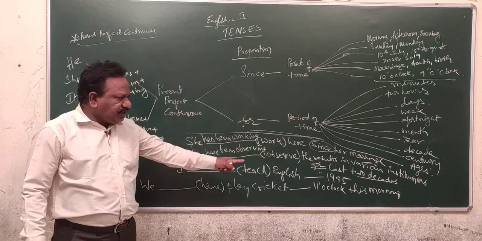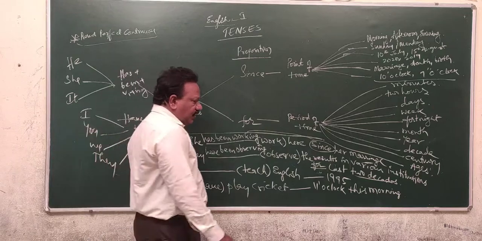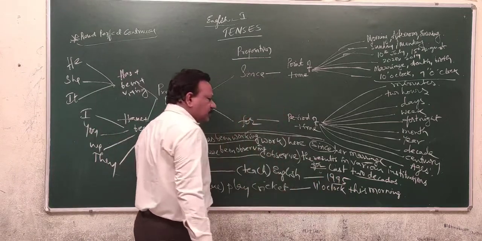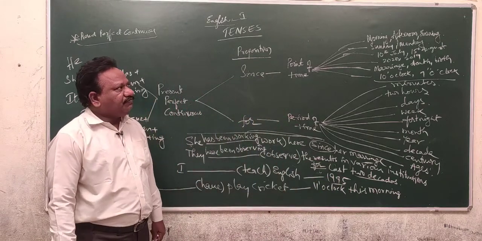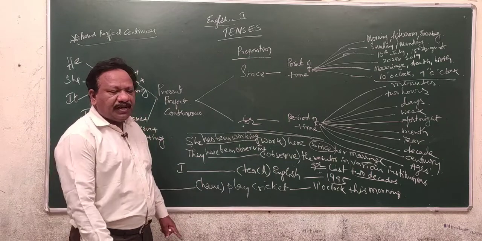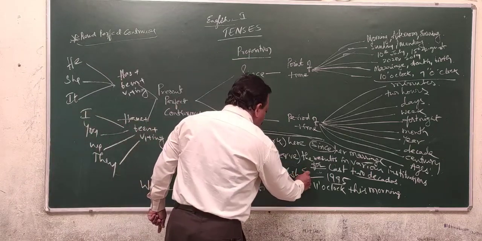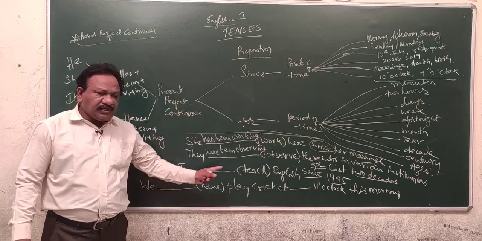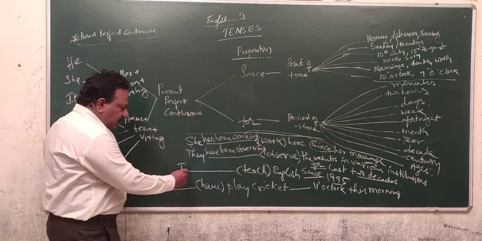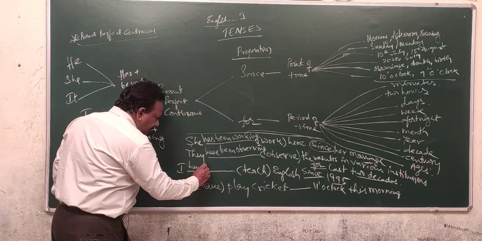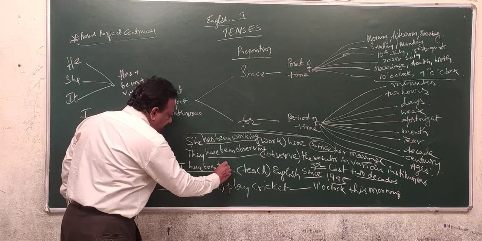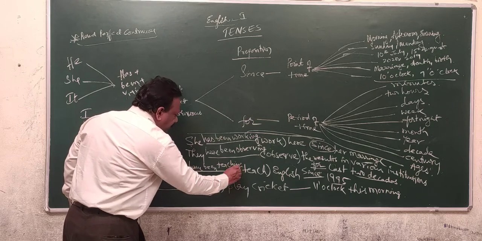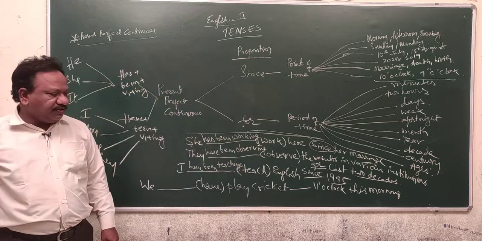I dash teach English dash 1995. 1995 is a specific time factor. It is a point of time. Point of time should be indicated by the since preposition. So, since 1995. I dash teach English, saying I have been teaching. I have been teaching English since 1995.